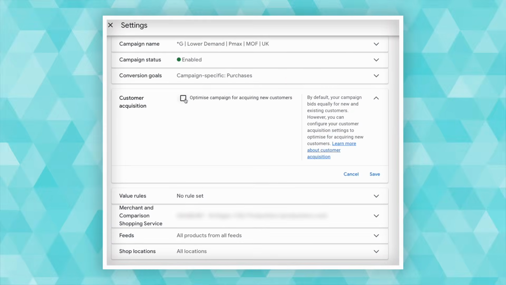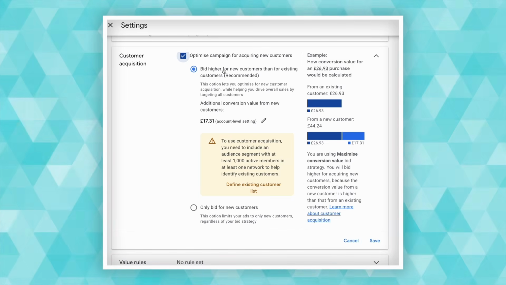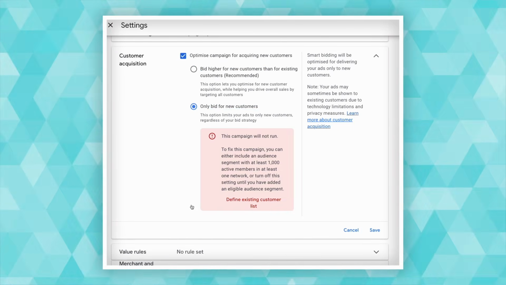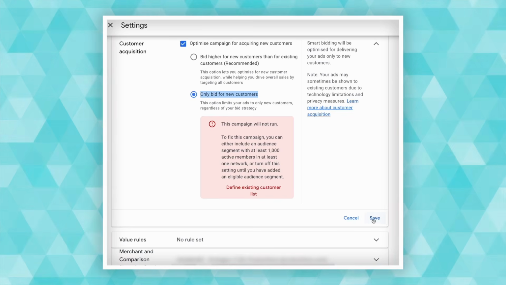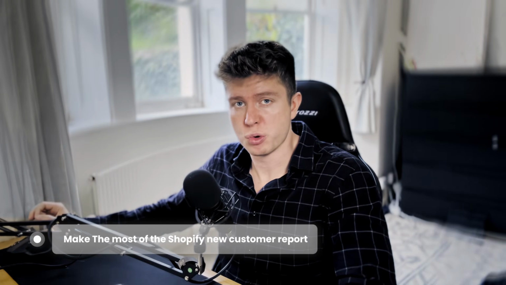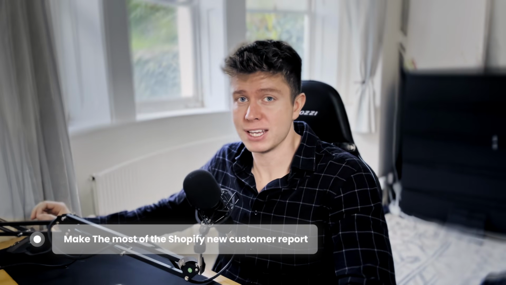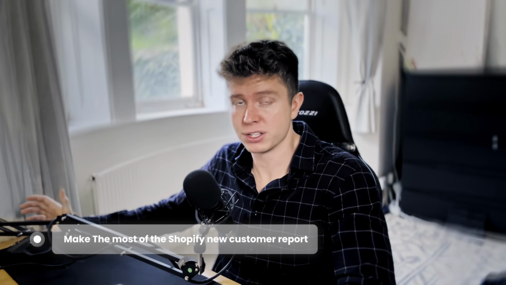So if you're an e-commerce brand and you can actually use customer match lists, which the majority of you will be able to, I definitely recommend you to optimize for new customers within your campaign settings. However, I also recommend you to make the most of the Shopify new customer report by utilizing campaign UTMs and pulling that data into Shopify so you can check it over.